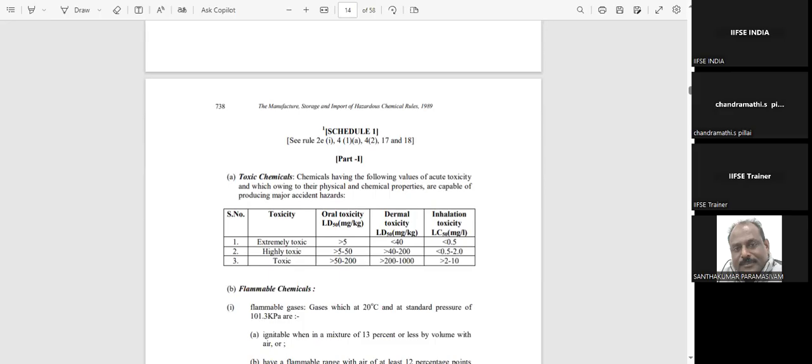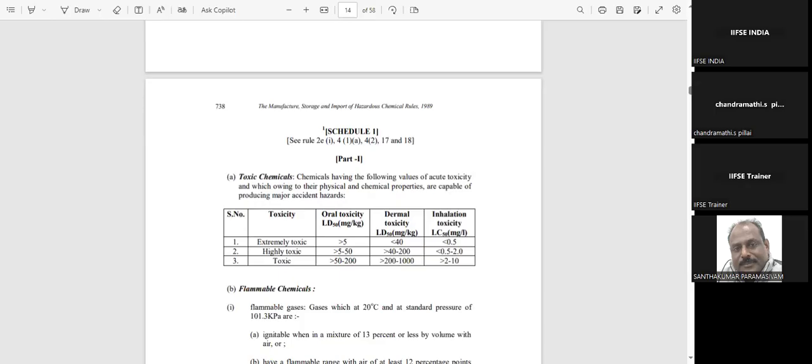The concentration means the concentration of the chemical which is present in the atmosphere. If you go to the dose side, here you are giving a dose like an injection, or you are injecting into your body, or you are taking it orally. Whenever you are exposing to a chemical through your air tract, the respiratory system, that will be LC concentration.